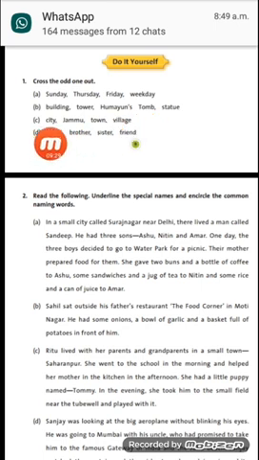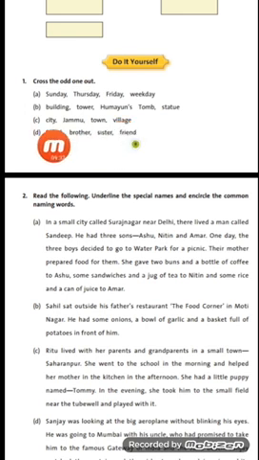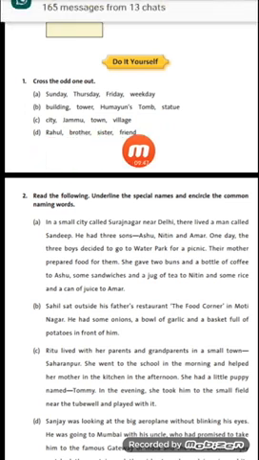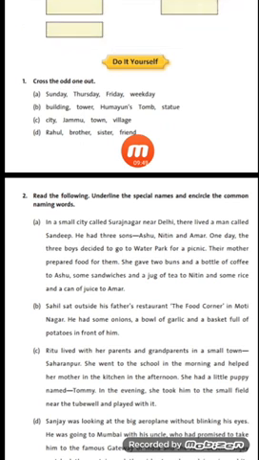Next one is city, Jammu, town and village. Now here Jammu is a special name and city, town and village, they all are common names. So which one is odd one? Jammu. So we will cross it out. Next one is Rahul, brother, sister and friend. You will do it yourself now. I'm not going to tell you the answer. And it's quite easy to identify.